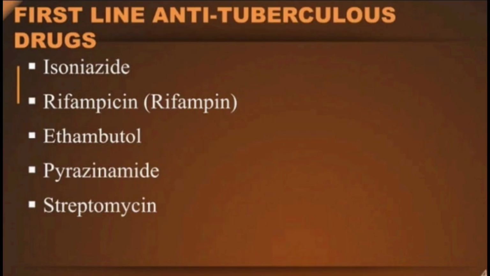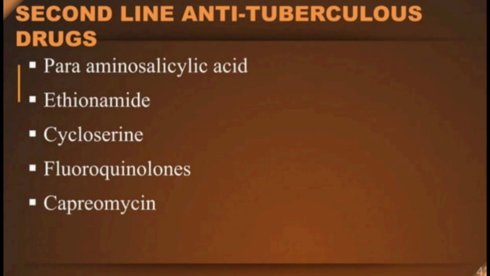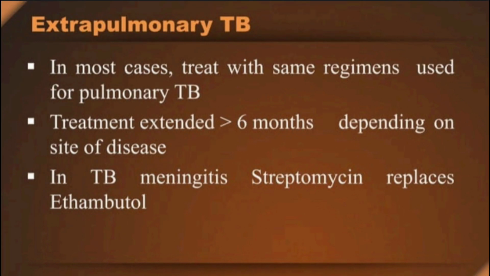First line anti-tuberculosis drugs. Now let us see the drugs which are first line anti-tuberculosis drugs. So they include isoniazid, rifampicin, ethambutol, pyrazinamide, and streptomycin. Now let us see the second line anti-tuberculosis drugs, which include para-aminosalicylic acid, ethionamide, cycloserine, fluoroquinolones, and capreomycin.